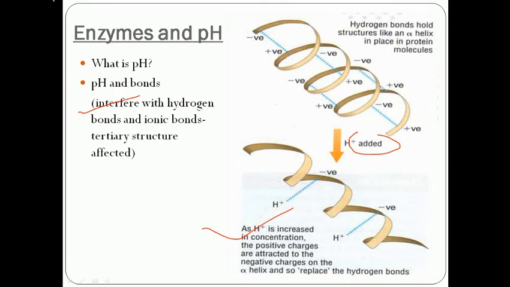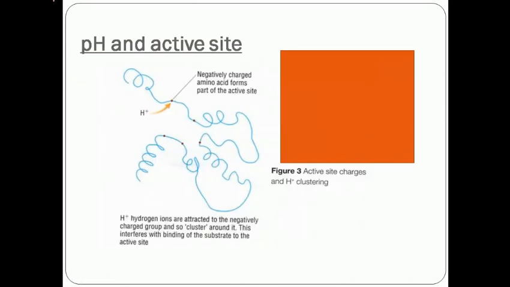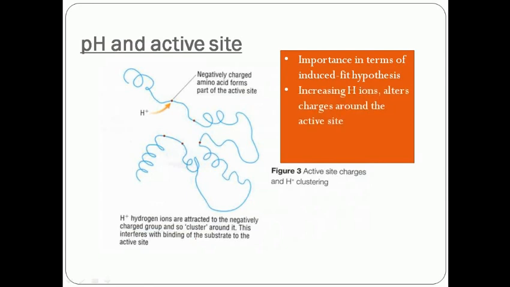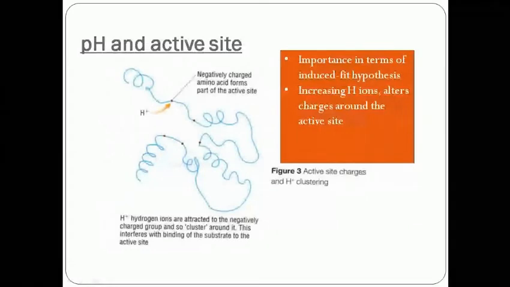Due to this unfolding of the protein, the active sites are no longer available after the pH changes, and the structure of the protein is altered. So this is the main reason how pH is affecting.